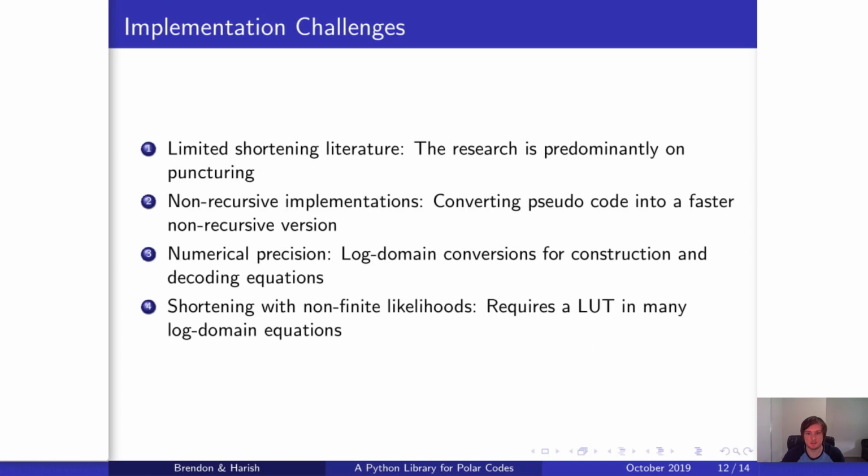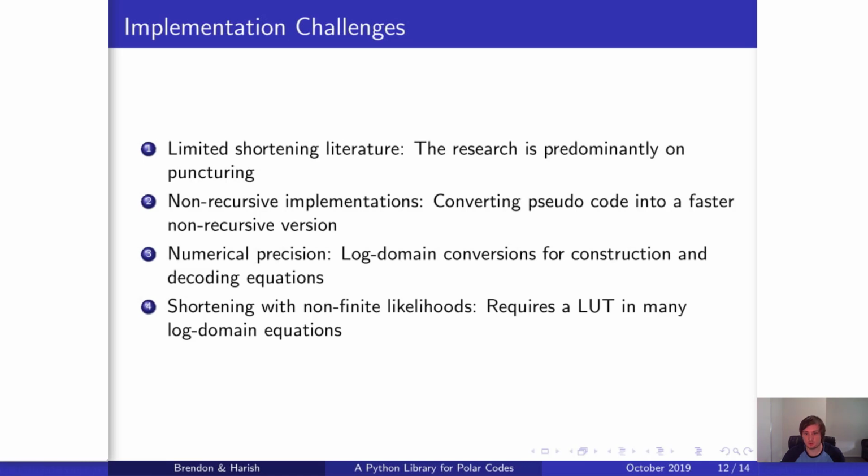Every project has its implementation challenges, and a few of mine include limited shortening literature, since the research is predominantly on puncturing. Second, turning the pseudocode, which is often recursive, into non-recursive implementations so that we have a speed increase.